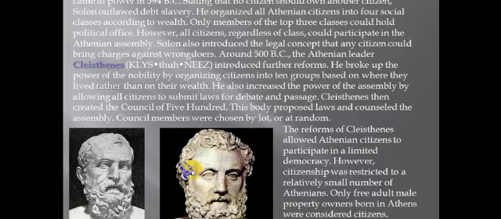Only members of the top 3 classes could hold political office. However, all citizens, regardless of class, could participate in the Athenian assembly. Solon also introduced the legal concept that any citizen could bring charges against wrongdoers.